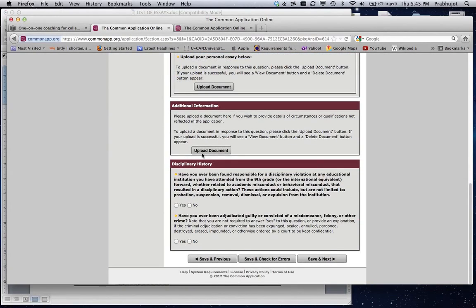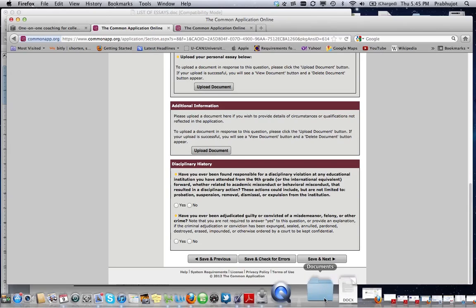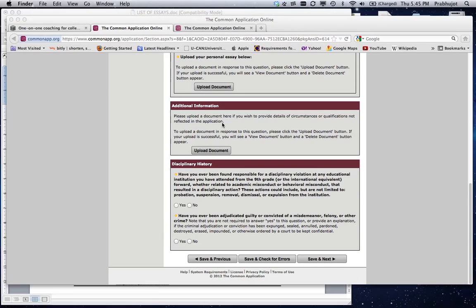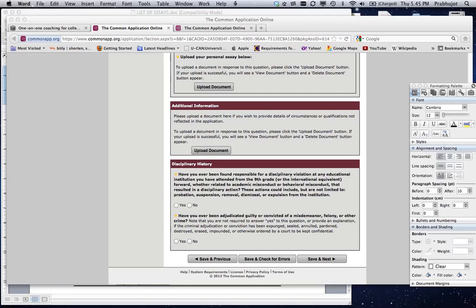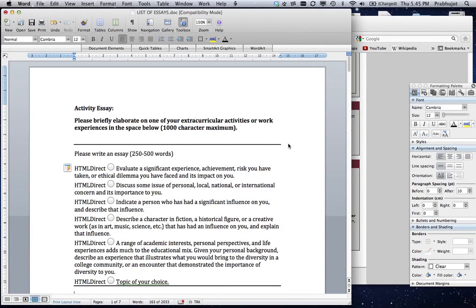There's also this area, additional information. And additional information is where, you noticed in the activity list, there was very little space to talk about the various activities that you've done. And so additional information is where you could elaborate on any activities that you felt needed a bit more attention or a bit more explanation. So what I want you to do here is probably create one document, and I'll show you a sample of that.